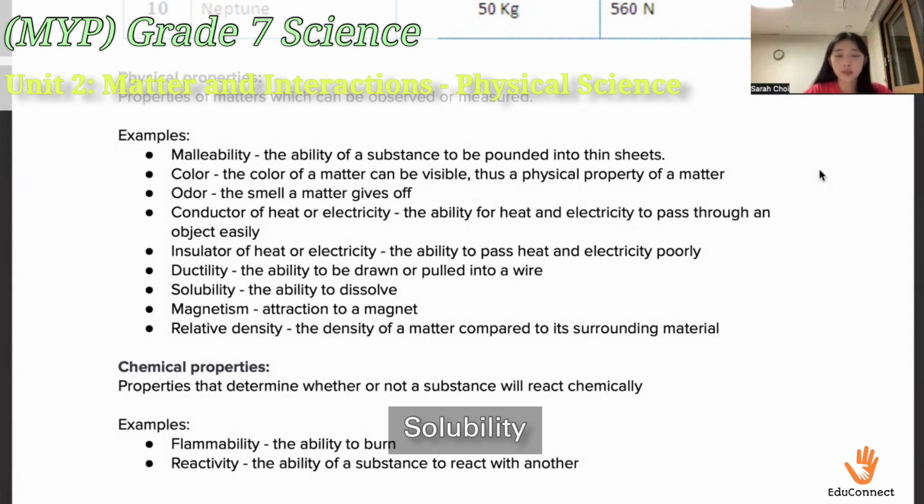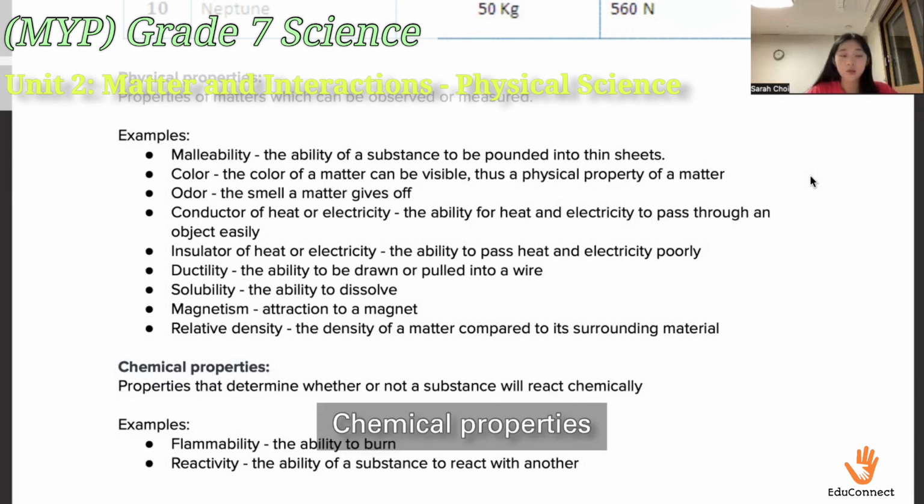Solubility is the ability to dissolve, often in a liquid. Magnetism is the attraction to a magnet, and relative density is the density of a matter compared to its surrounding material. To look very, very briefly into the now chemistry bit, there are chemical properties, which are properties that determine whether or not a substance will react chemically.